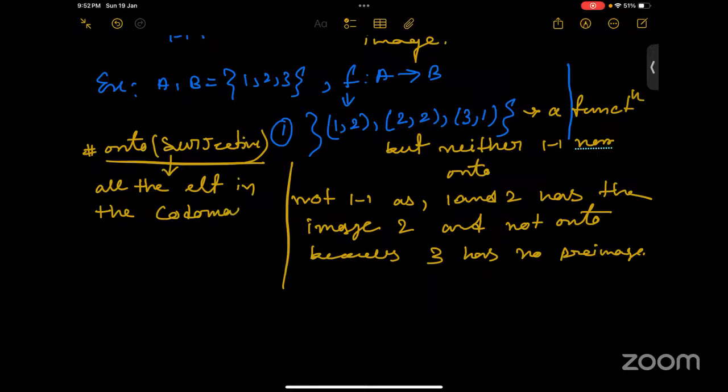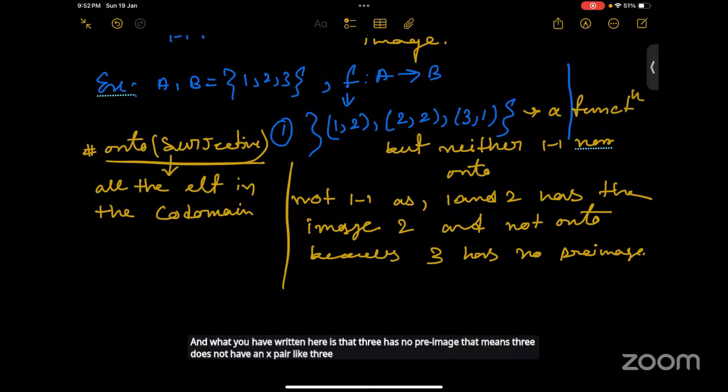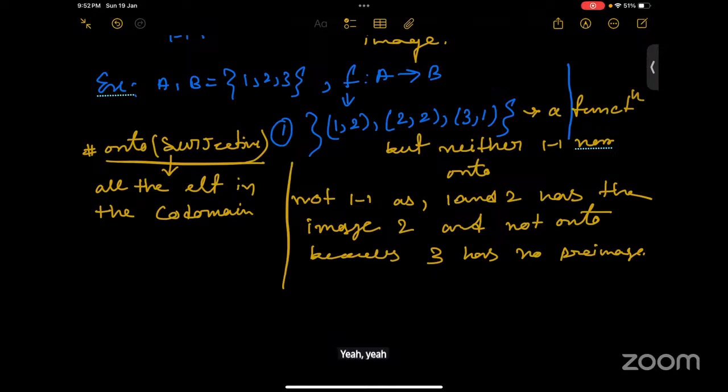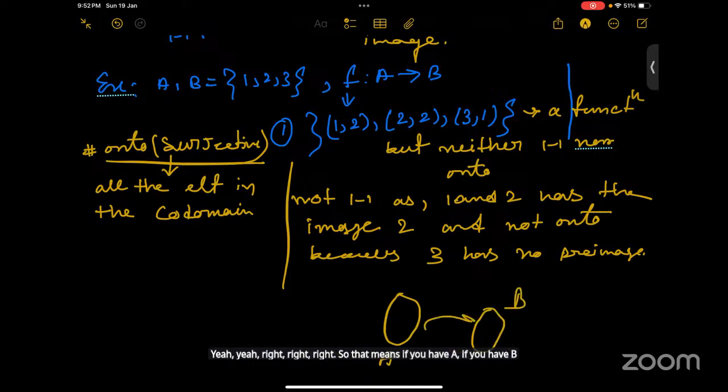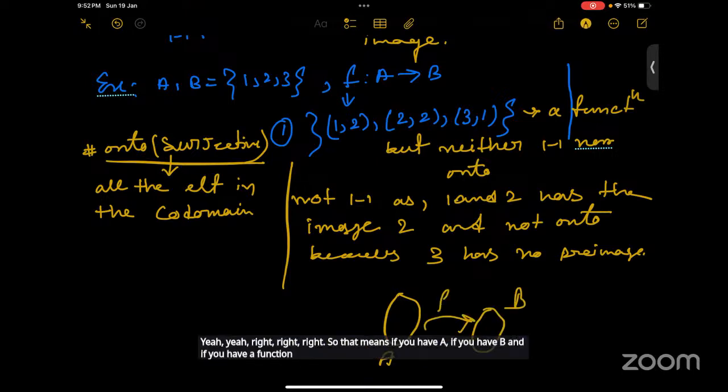What you have written here is that 3 has no pre-image. That means 3 does not have an X pair. Like 3 is a Y, but 3. Right. So that means if you have A, if you have B, and if you have a function from A to B, first of all,